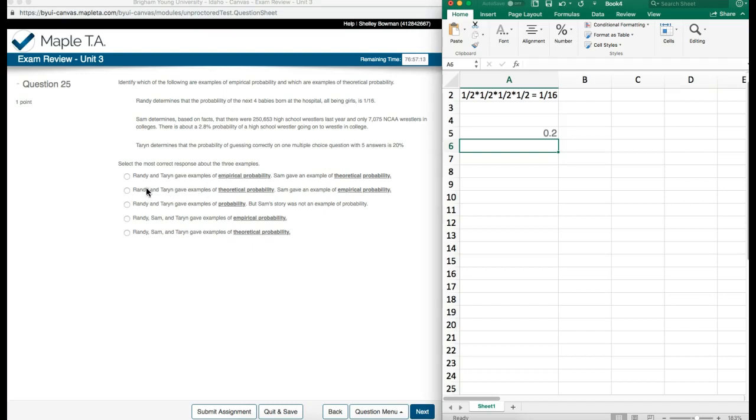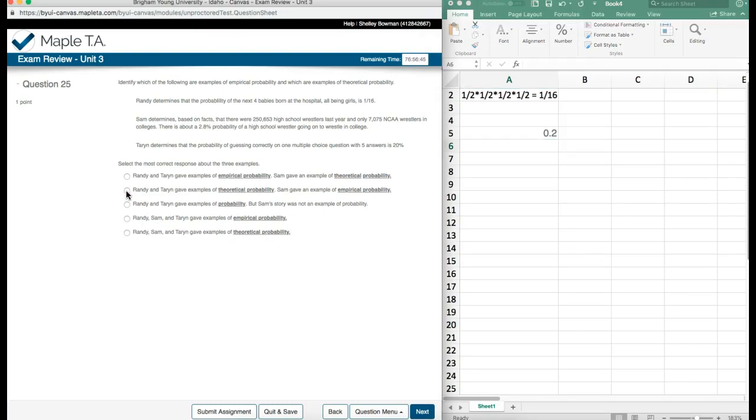The next one says, Randy and Taryn gave examples of theoretical probability. That sounds right. So Randy is using the exact probability of a boy versus a girl. Same with Taryn, 1 out of 5. She hasn't taken any previous information to determine her probability on. Same with Randy. So that one is looking good so far. So I'm going to select this and continue reading because we didn't finish over here.